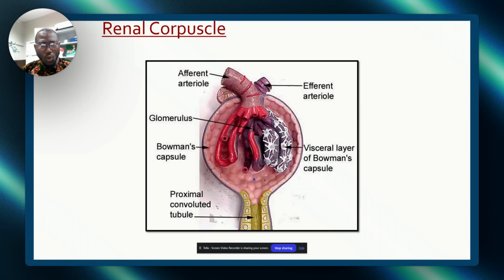Jumping out the window is called filtration. Why? Because the pressure inside is greater than the pressure outside. Now the pressure outside holding people inside the class is around 50, while the hydrostatic pressure inside is around 60. So 60 minus 50 is 10, meaning that the pressure inside is winning over the one outside by 10. That 10 will push out a lot of things through the window. Pushing out through the window is filtration through the tubule. So imagine that window as the tubule, filtration. The big door as afferent, the small door as efferent.